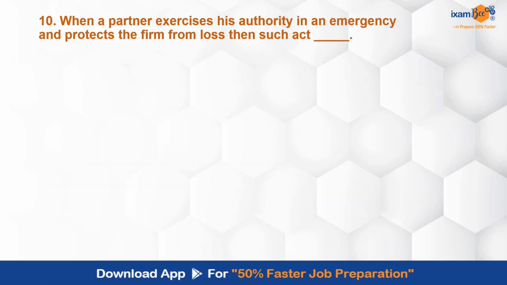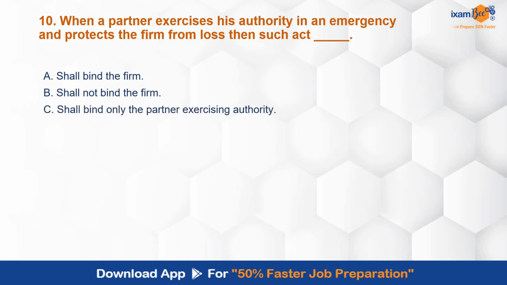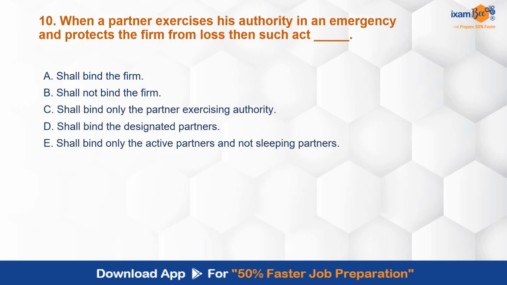When a partner exercises authority in an emergency and protects the firm from loss, then such act shall bind the firm, shall not bind the firm, shall bind only the partner exercising authority, shall bind the designated partners, shall bind only the active partners and not the sleeping partners. So when a partner exercises authority in an emergency and protects the firm from loss, then in such a case, the act shall bind the firm.